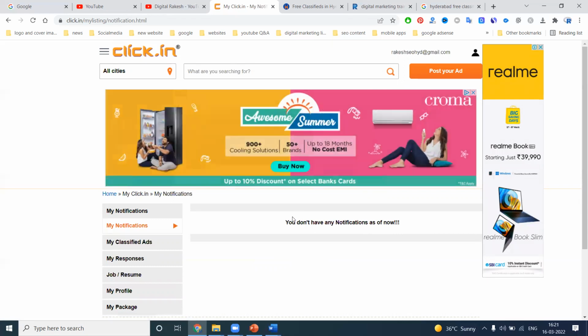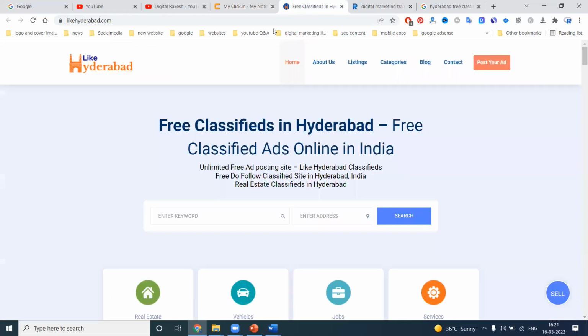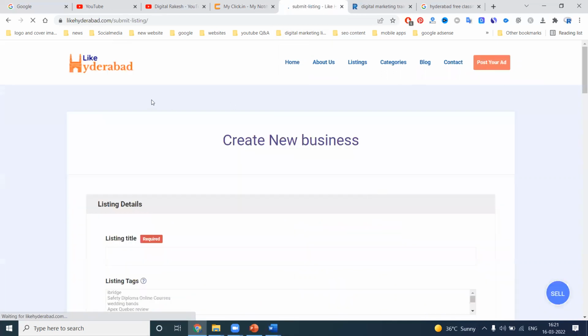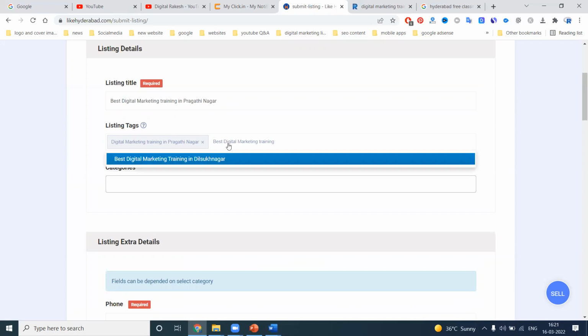Same like that, there are so many websites. You can search for a website which is working, and we can upload the content there, like Hyderabad.com. Post your ad. So we can go with training, best digital marketing training,